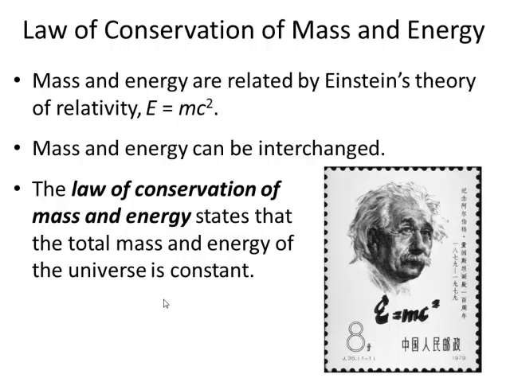All right, now this is the final, this is Einstein's equation. Einstein's one of my heroes. Einstein's great. So this is what he said. He said mass and energy are related by Einstein's theory of relativity. This is a law, okay, natural law. This is energy. It's equal to mass, like you know mass, okay, matter. And this number here, c, is the speed of light squared. All right, and the speed of light is a very large number, and you square it. So a little tiny bit of matter can be converted into an enormous amount of energy.